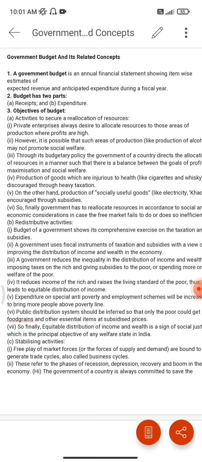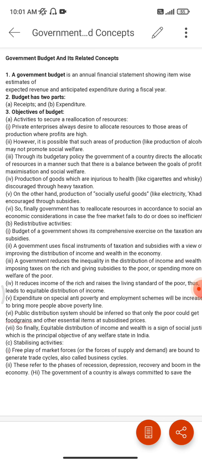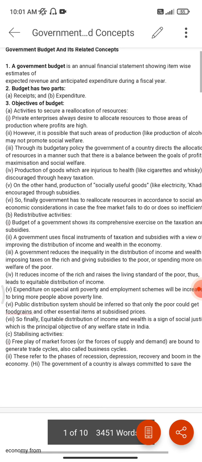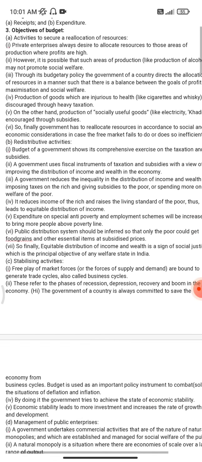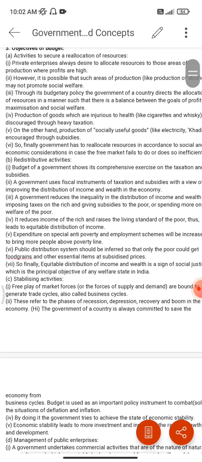Right now, these are some objectives of the budget, and there are basically four objectives. First is activities to secure a reallocation of resources. Second is redistributive activities. Third is stabilizing activities, and fourth is management of public enterprises. These four have some further points, which we're going to discuss now.